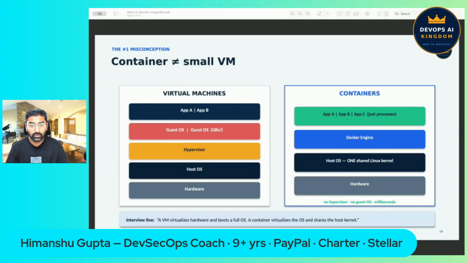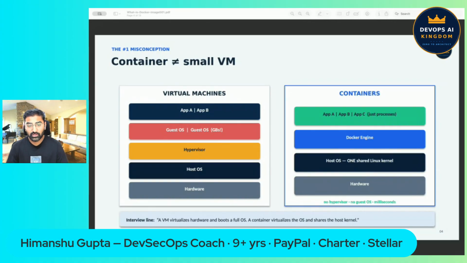There is no hypervisor anywhere. There is no guest operating system inside the box. Every container is simply a process, a normal running program on the host's own Linux kernel, wrapped in isolation. That is why a container is megabytes instead of gigabytes. That is why it starts in milliseconds instead of minutes. And that is why you can run hundreds of containers on one laptop.